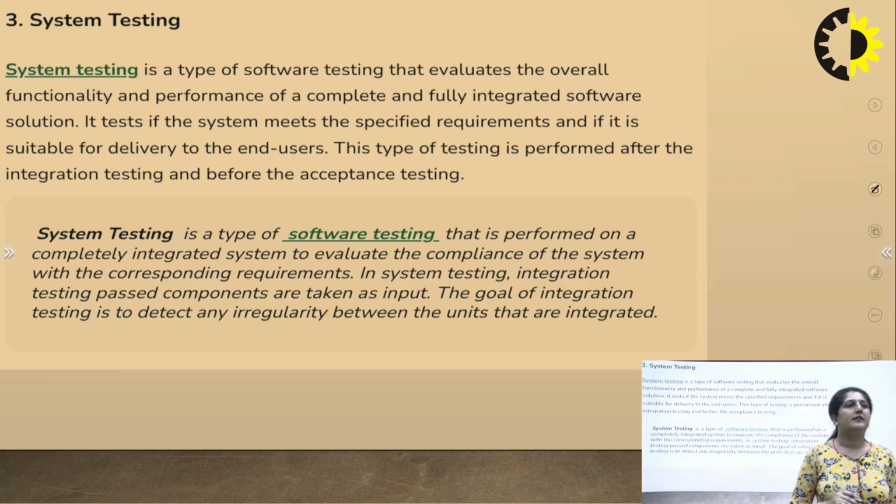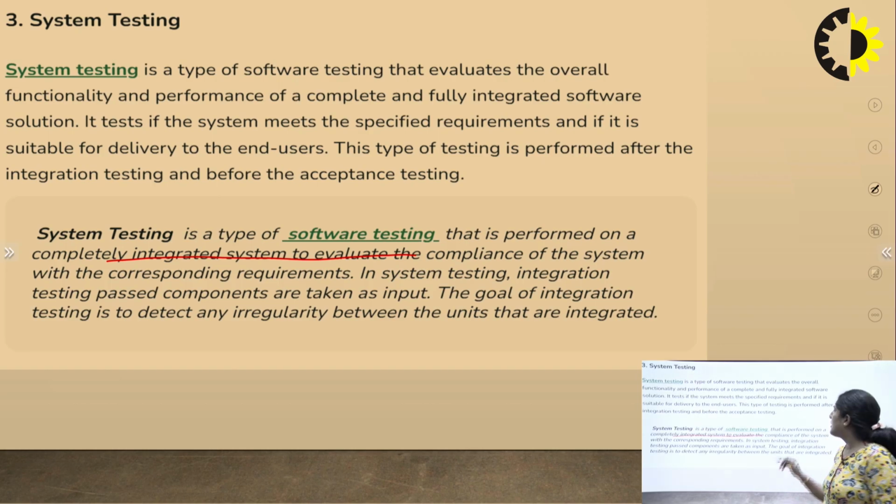If we see the definition, system testing is a type of software testing that is performed on the completely integrated system, to evaluate the compliance of the system with the requirements. In system testing, the components that passed integration testing are taken as input, and the goal of integration testing is to detect any irregularity between the units that are integrated.